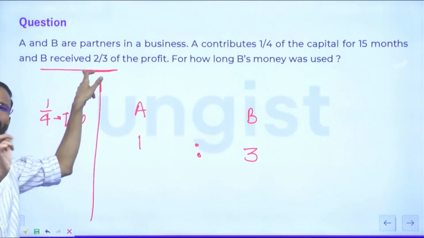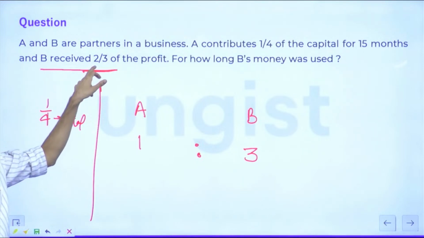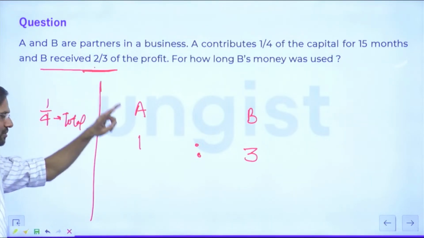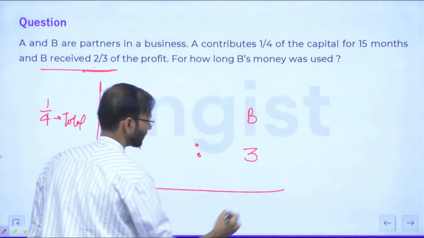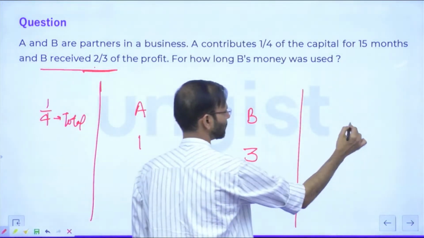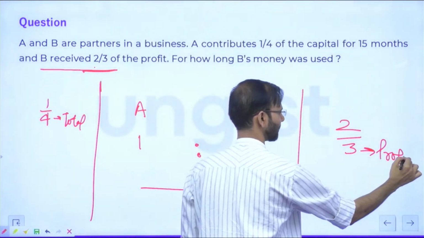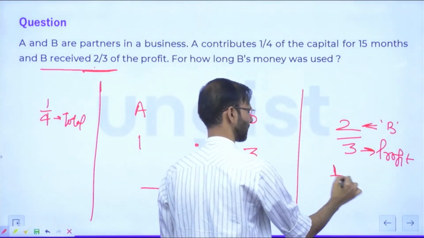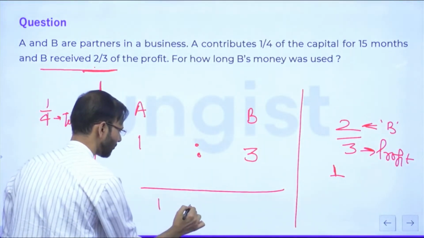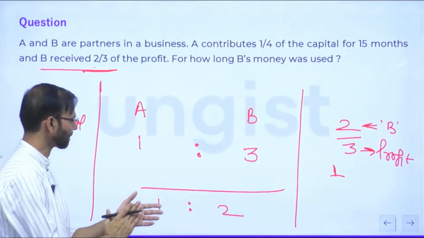So total profit will be 3. Out of that total profit, the share of B was 2. So share of A was 1. Right. So total profit, everyone, this is 1:2. Correct.